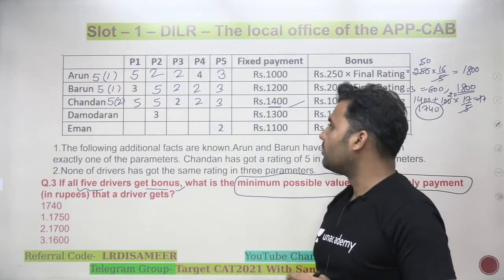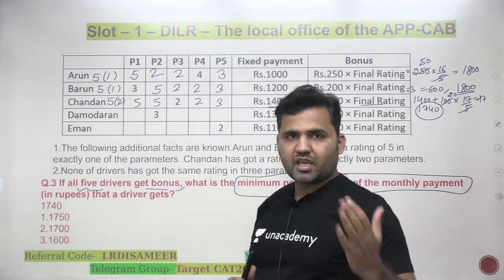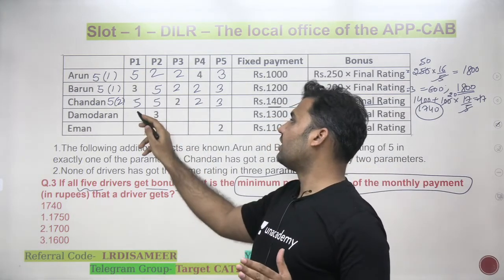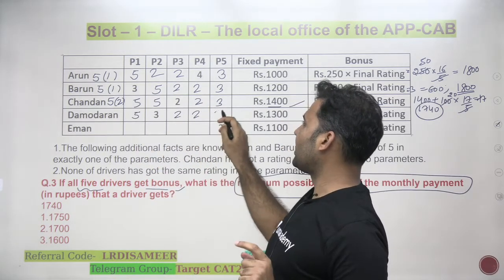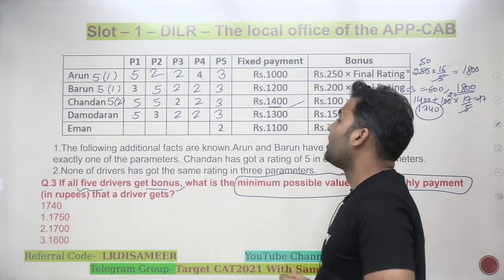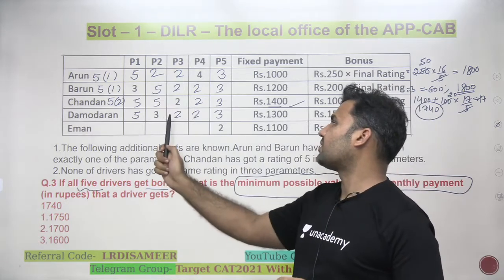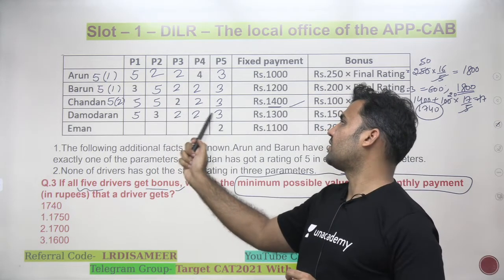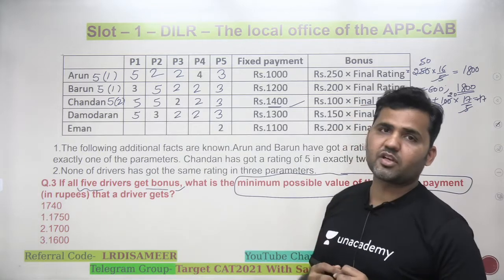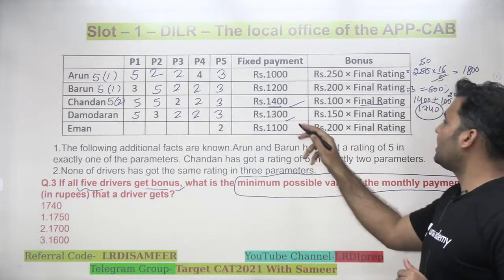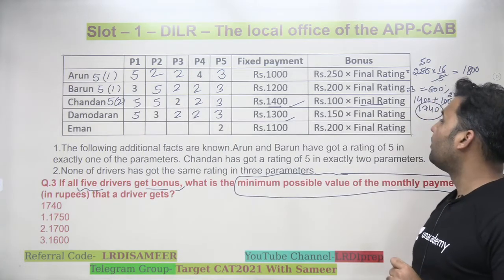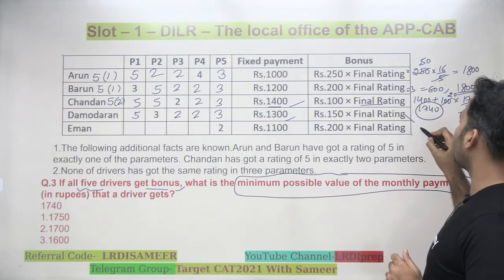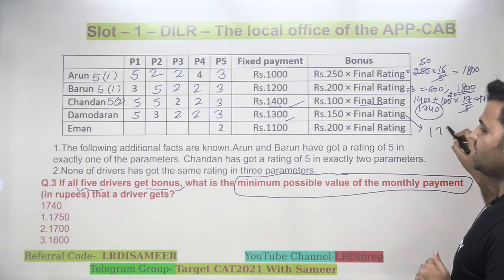Now let's check it for Damodran. Damodran is getting 3. To make him eligible for the final bonus, I need to give him 1, 5. Then to minimize the value, 2 2s and 1 3, right? So total rating you can see here is 5 plus 3, 8 plus 2, 10 plus 2, 12 plus 3, 15. 15 average would be 3. So 1300 plus 150 into 3 would be 450. So Damodran's salary would be 1750.